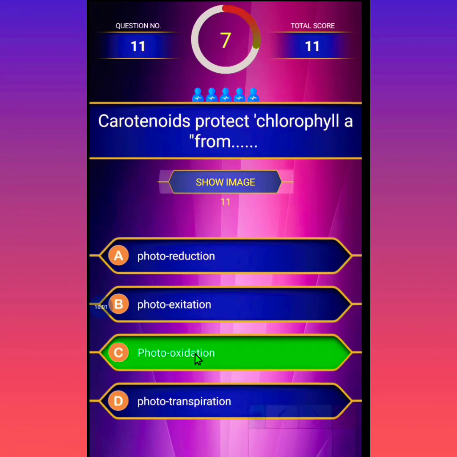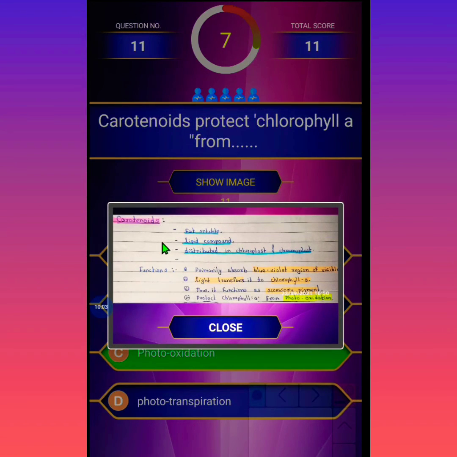See the extra information. Carotenoids are fat-soluble lipid compounds. They are distributed in chloroplasts and chromoplasts. Their functions: they primarily absorb the blue-violet region of the visible spectrum, and transfer light to chlorophyll A. Thus, they function as accessory pigments. They protect chlorophyll A from photooxidation.